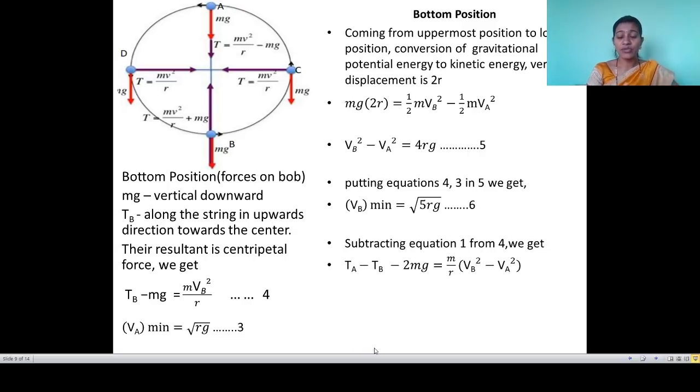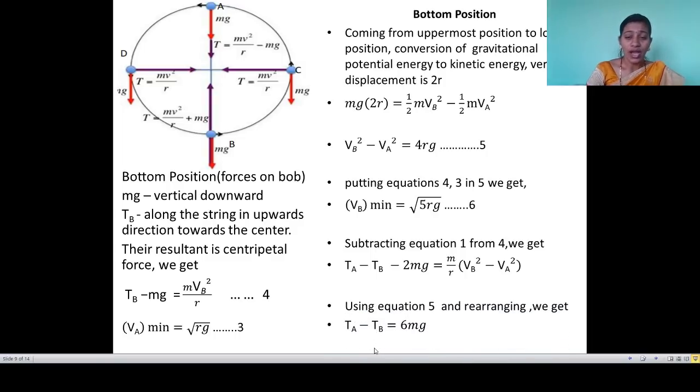By arranging this and putting in the values, we get the difference between the tension at top and the tension at bottom. Ta minus Tb minus twice mg is equal to m upon r in bracket Vb square minus Va square. So again we are using equation number 5 and rearranging the equation, we will get Ta minus Tb is equal to 6 mg. That means the difference in tension at the top position and tension at the bottom position is 6 mg.